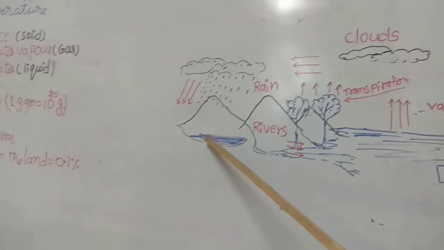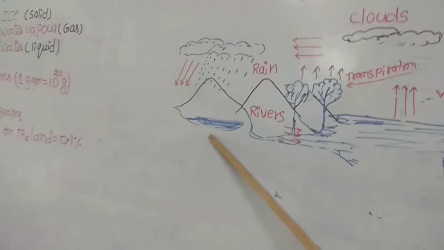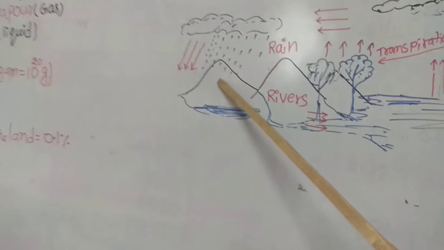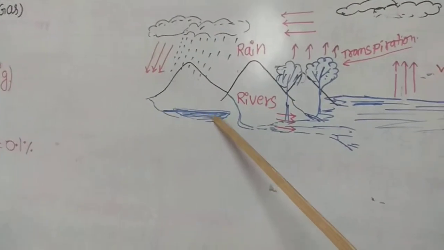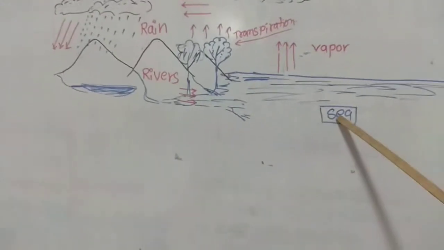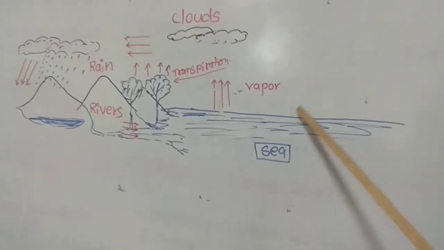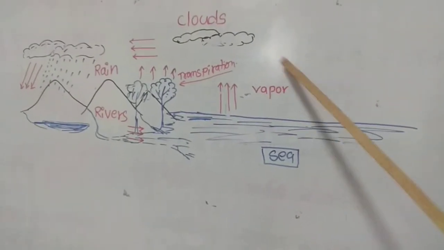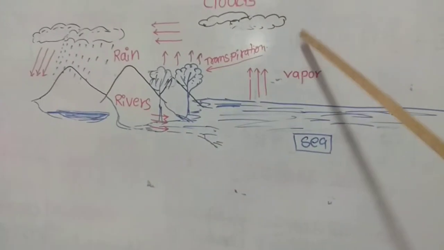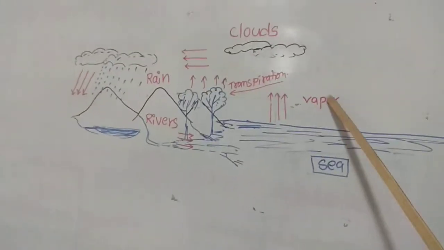Some water goes to the lower part of the earth due to gravitational force. Some water is retained in the soil, some flows in the form of river streams. Again the water reaches the sea, so that the sea level is almost constant, because the water lost in the form of vapor returns again. So the water on the earth is constant, but it transforms from one form to another form.